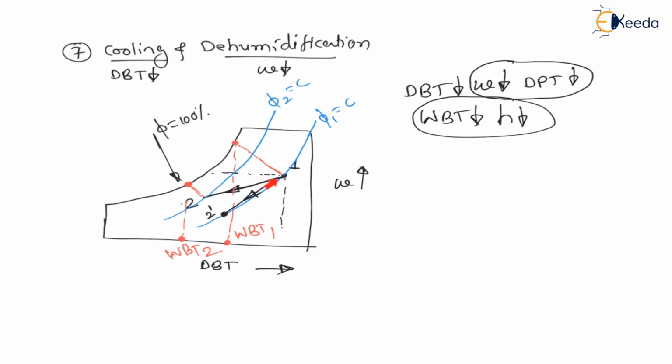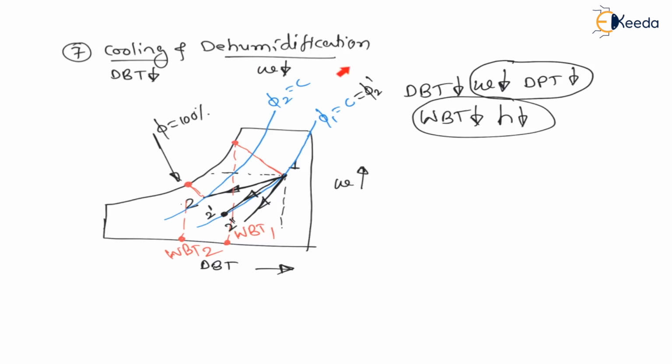Now for this process the relative humidity is constant, right? That is phi 1 is equal to constant is equal to phi 2 dash, right? Again let us say 1 to 2 double dash process is like this. Again for 1 to 2 double dash, there will be a cooling as well as a dehumidification.